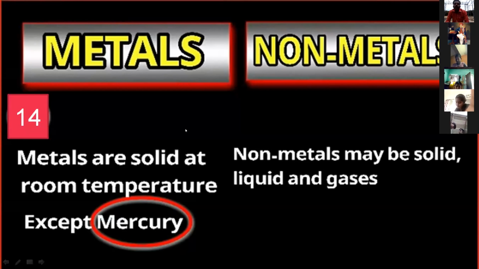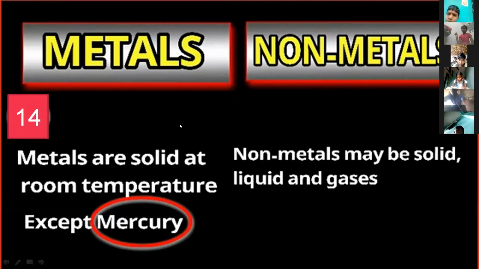Okay, now non-metals. The exceptions are mercury and bromine. All other metals are available in solid state, except these two, mercury and bromine, which do not have a solid state. Mercury is the best example. It is white and shining in color, and is available only in the liquid state. And the next differentiation: non-metals may be solid, liquid, or gaseous. For example, take iodine.